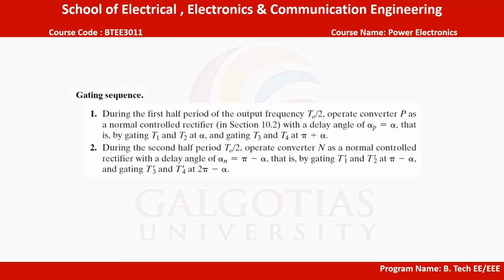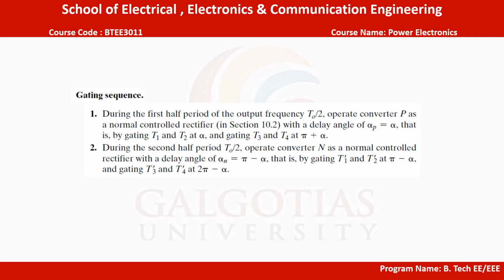Coming to the gating sequence, during the first half period of the output frequency, T0 by 2, operate converter P as a normal controlled rectifier with a delay angle alpha P equal to alpha, that is by gating T1 and T2 at alpha and gating T3 and T4 at pi plus alpha.